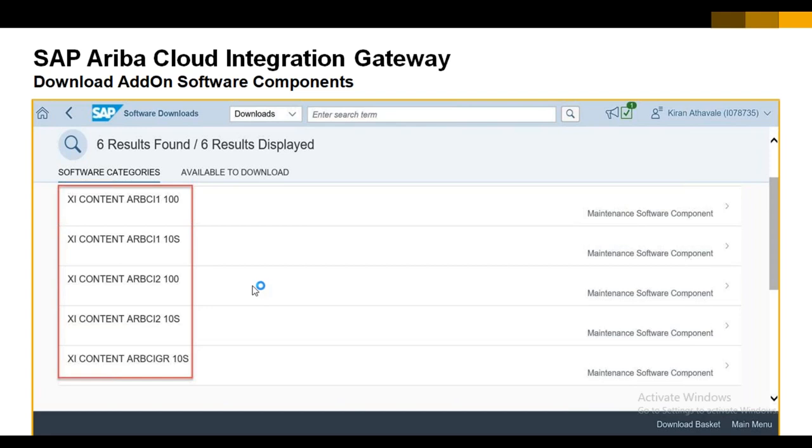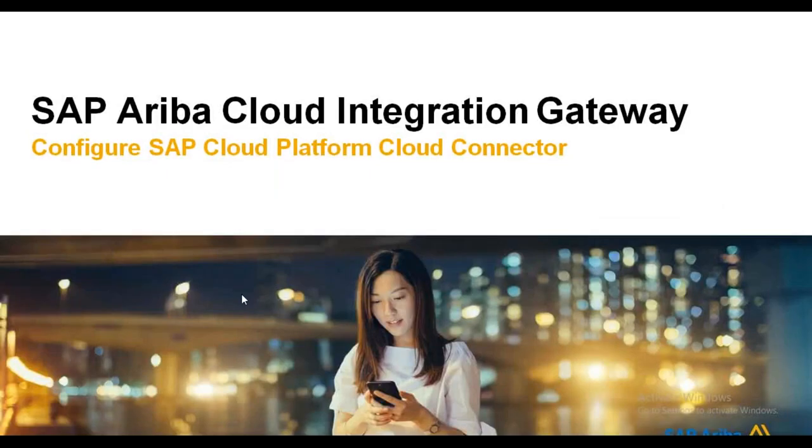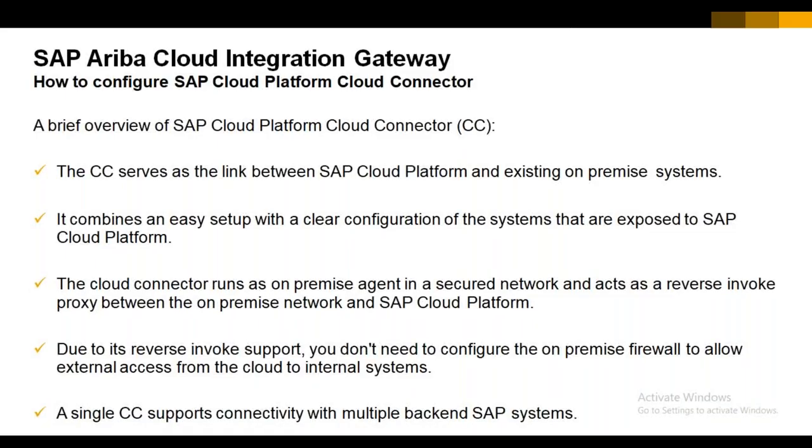So this activity is something the basis team has to do. Once the basis team is done with this part, next we have to configure the SAP Cloud Platform Cloud Connector. That means we have to install the Cloud Connector and configure it as well. This activity also the basis team will do. So basically how will they install this Cloud Connector?